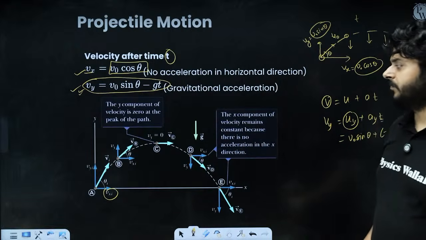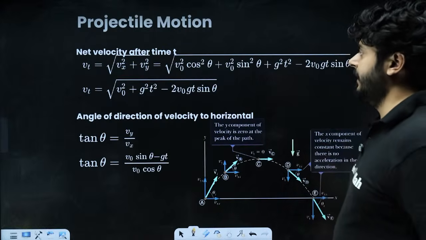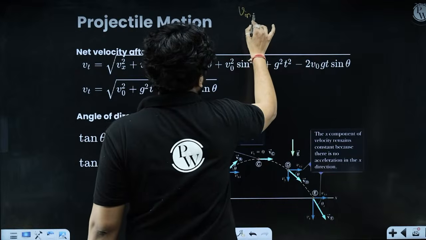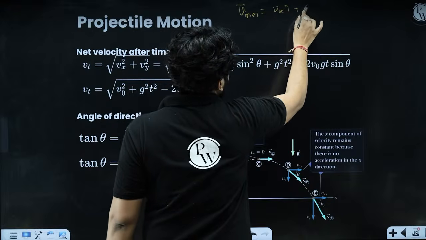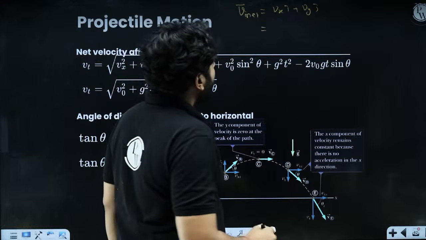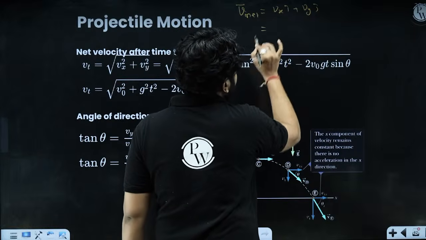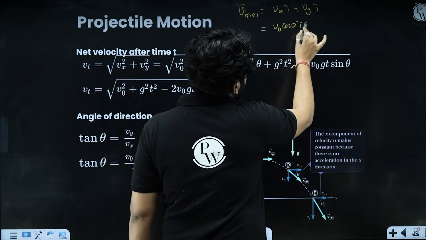After time t, right? So once we have covered that, we can talk about the next idea, the net velocity after time t. What will be the net velocity? We can say Vx i cap plus Vy j cap. Yes or no? We have just covered that, right? Vx i cap after time t, the velocity in the x-axis is V naught cos theta. It remains unchanged.